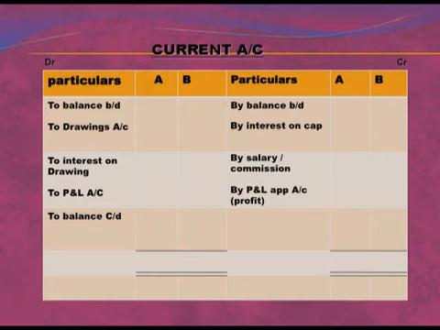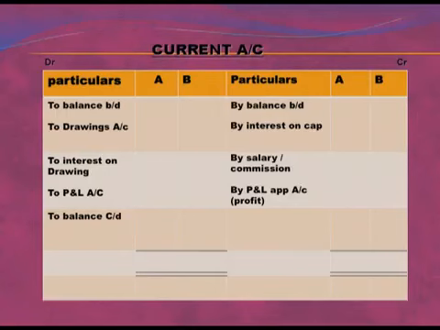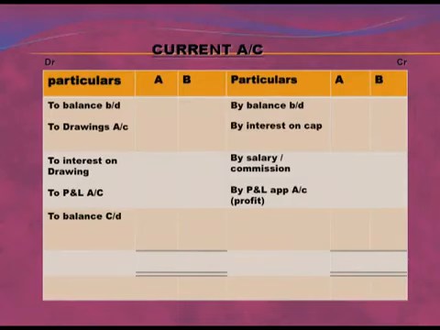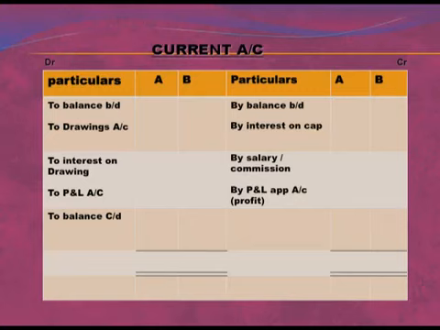The next format is current account. Under current account you will write by balance brought down on credit side, that is the opening capital of current account, and all routine transactions which will result in increase in capital account will be shown on the credit side of partners capital account, like by interest on capital, that will result in increase in the current account, so we will show this entry on the credit side. By salary / commission, if some partner is getting salary or commission, that will also result in increase in the current account, so we will put this entry on the credit side.